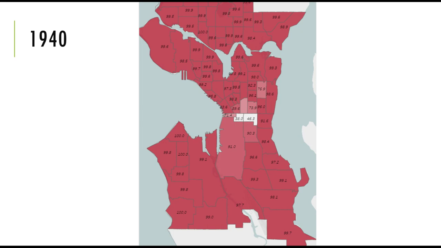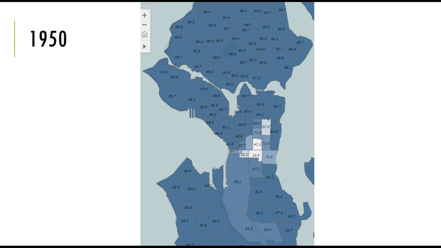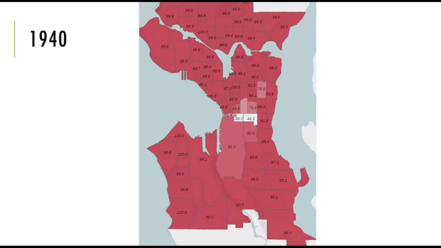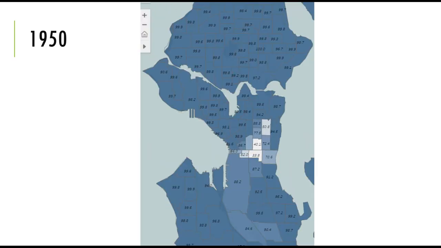So we see that the majority of the city is predominantly white, and then you just have a couple of spots in the city where white people are not the majority. So we have this separation and this grouping of people, which you've seen in maps previously. Now, if we move to 1950, it hasn't really changed that much. However, you'll notice that in the International District, that one spot where it was 38 is now 52, which means that more white people have moved into that area.